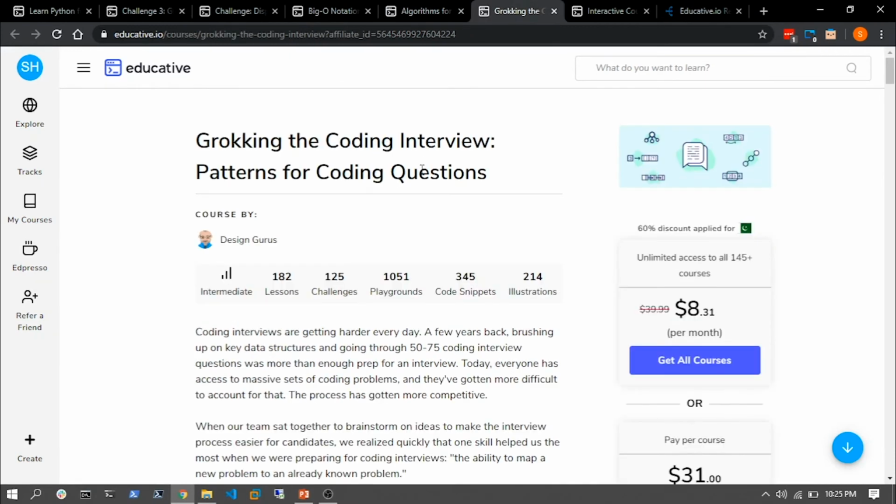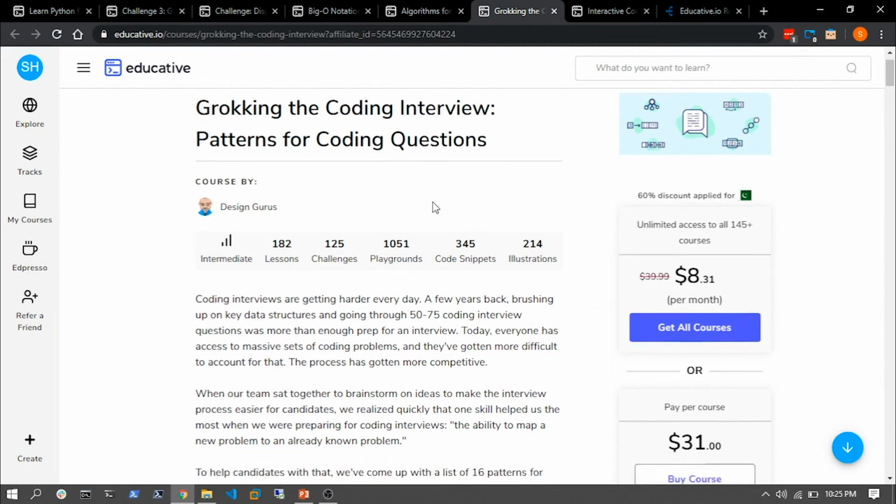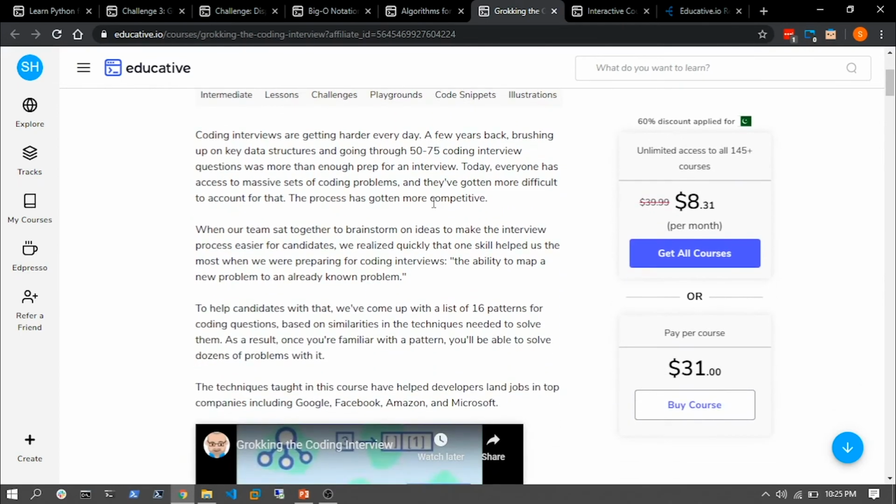So thirdly, I have Grokking the Coding Interview, which is patterns for coding questions. All right, so this is the third course on my list. Now actually the description itself says coding interviews are getting harder every day. You cannot rely on sources which said that data structures and algorithms are not important, because now interviewers want new developers to be so sharp and so experienced that they test them on such concepts, and they want you to reflect back the knowledge that you've studied in maybe your undergraduate career or your experience in the professional industry.